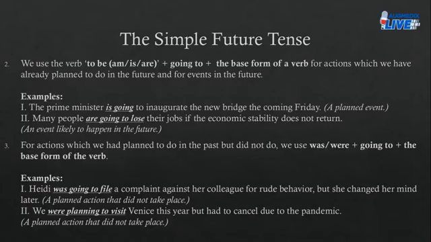Somehow those actions were not followed, right? So when you want to talk of something like that, you can say so using the verb was or were plus going to plus the base form of the action verb or the state verb, such as Heidi. Take a look at the examples under rule number 3. Heidi was going to file a complaint against her colleague for rude behavior, but she changed her mind later.